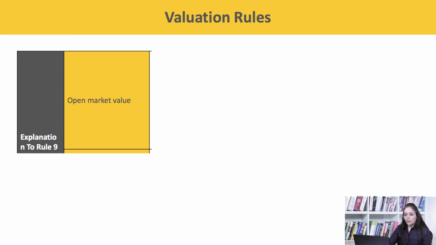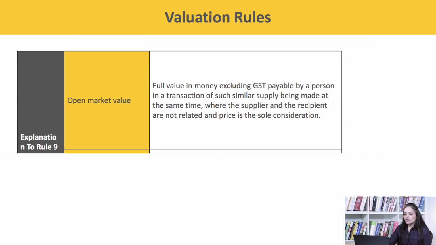So, let us understand what is the open market value. According to the explanation to Rule 9, open market value is the full value in money, excluding GST, payable by a person in a transaction of such similar supply being made at the same time, where the supplier and the recipient are not related and the price is the sole consideration.